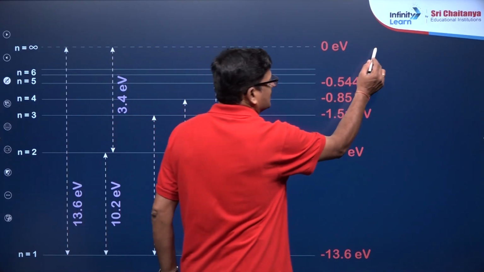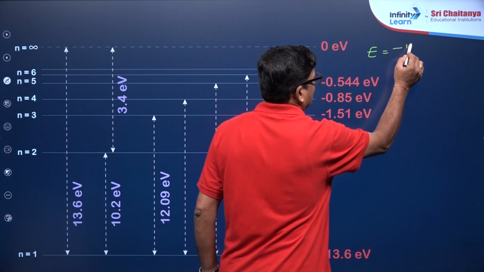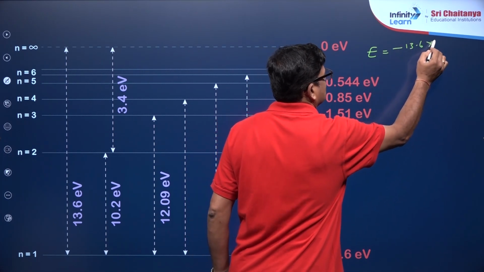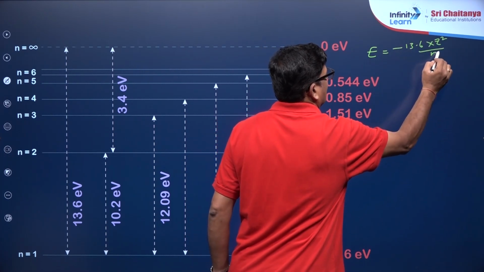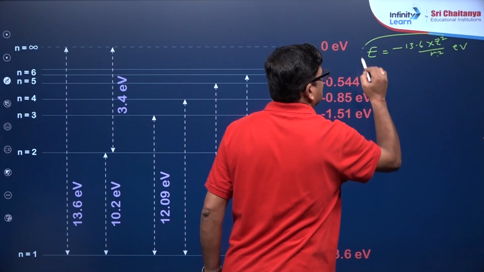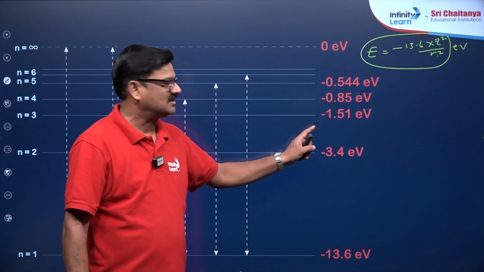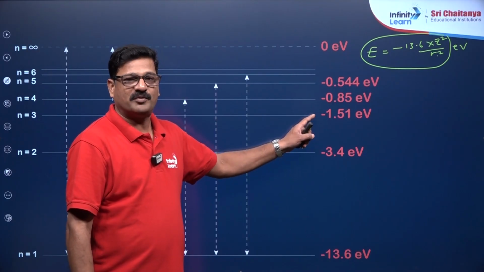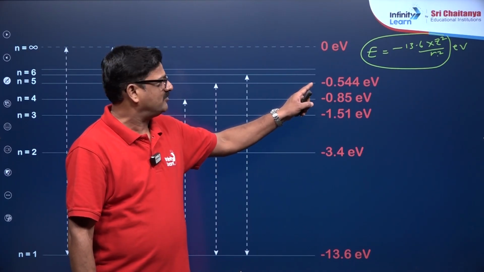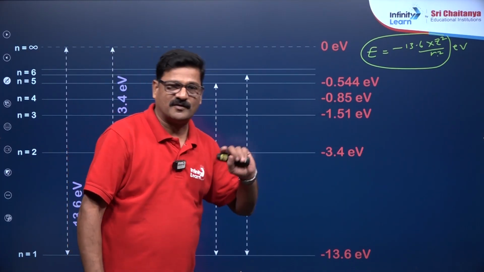The energy of the electron is given as minus 13.6 Z square by n square electron volt. From this formula, you get the energy values of the first shell, second shell, third shell: minus 1.51, minus 0.85, minus 0.54 electron volts.